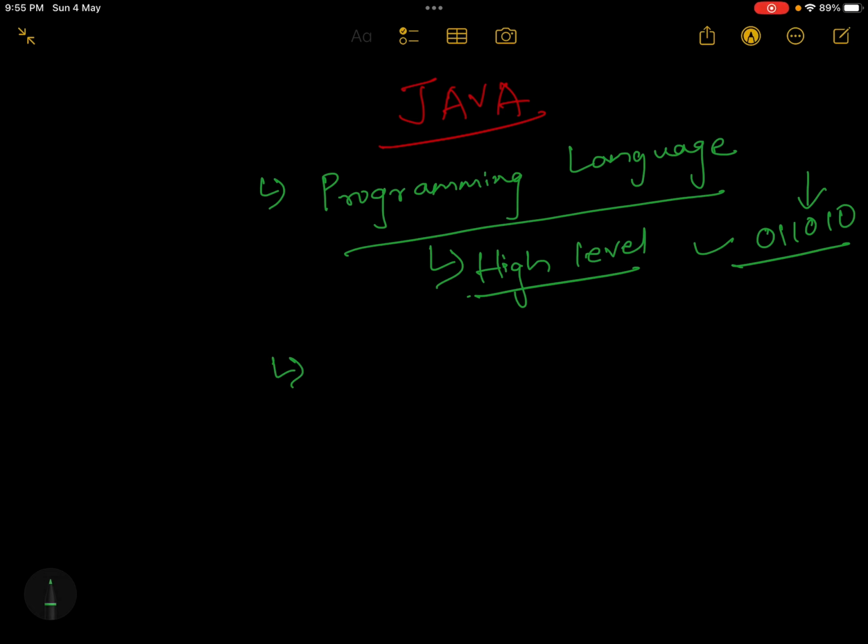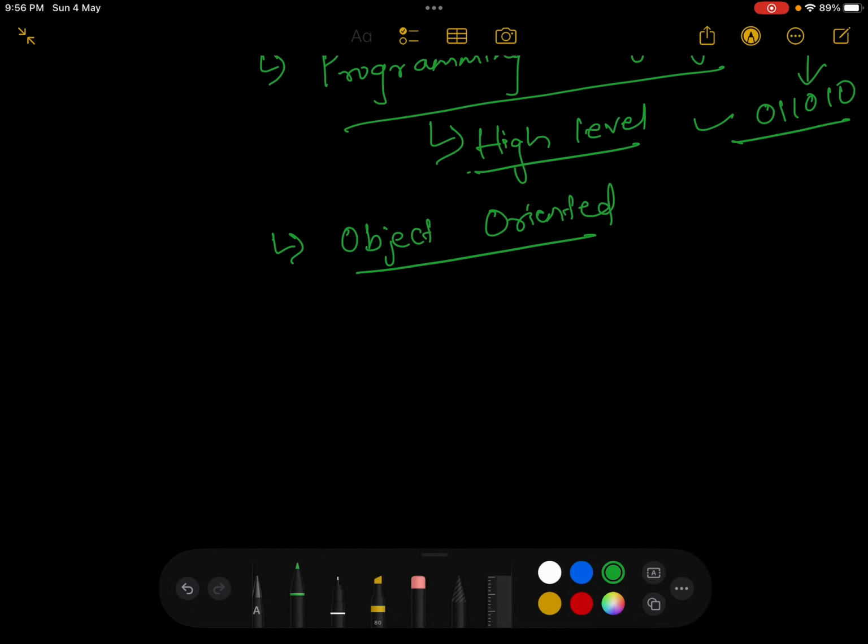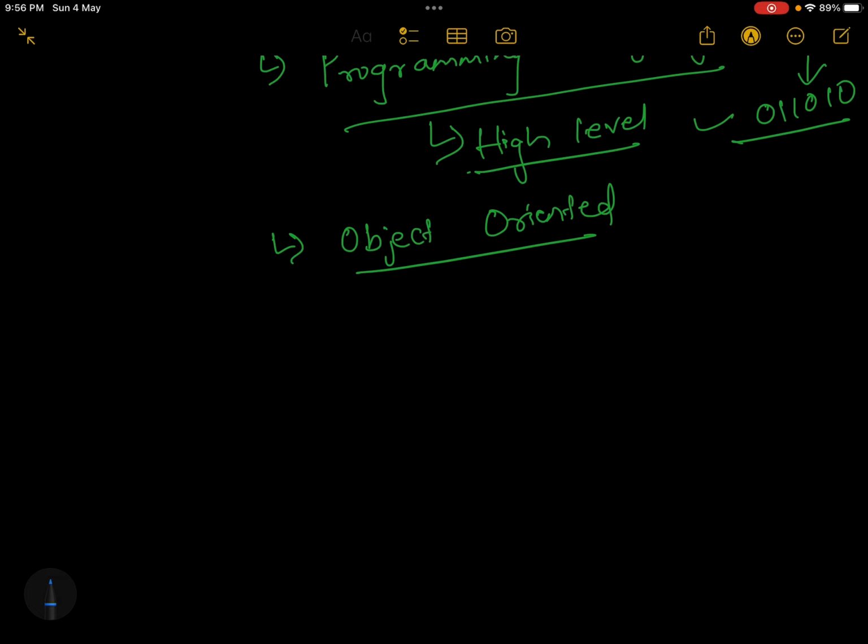Next feature, Java is object oriented. So what is an object?